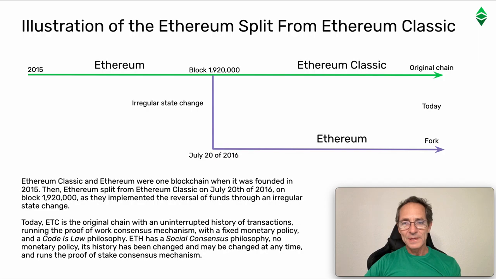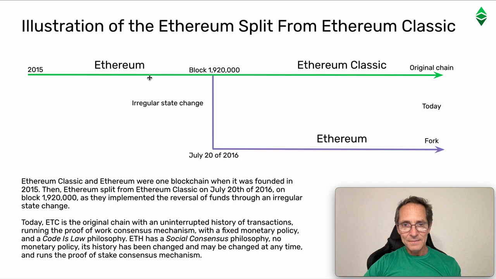Illustration of the Ethereum split from Ethereum Classic. Ethereum Classic and Ethereum were one blockchain when it was founded in 2015. Then Ethereum split from Ethereum Classic on July 20th of 2016 on block 1,920,000 as they implemented the reversal of funds through an irregular state change.